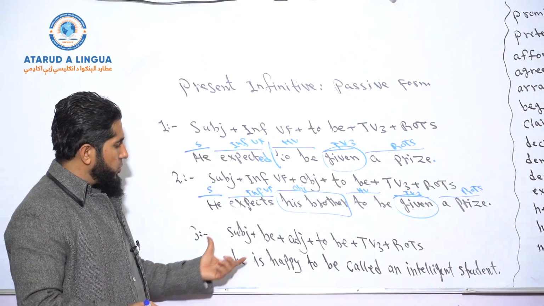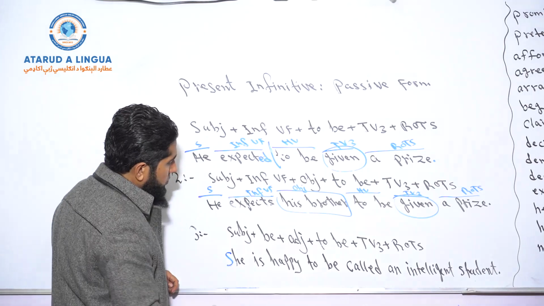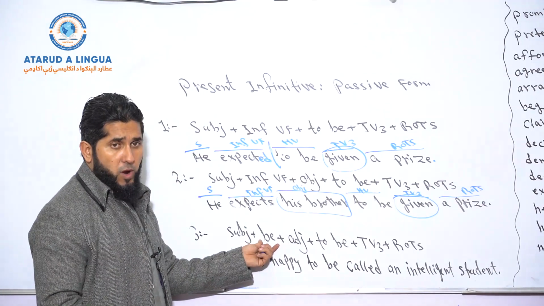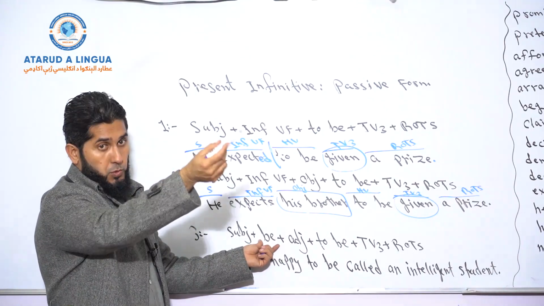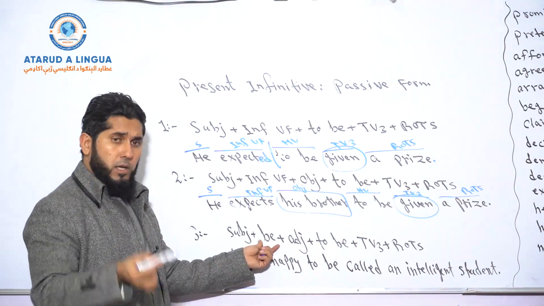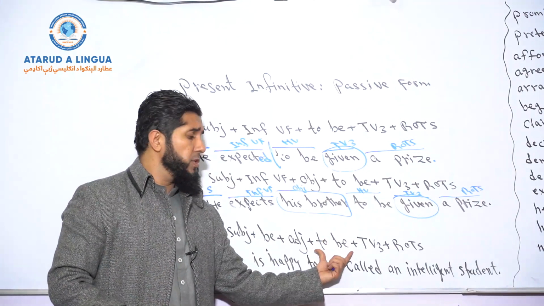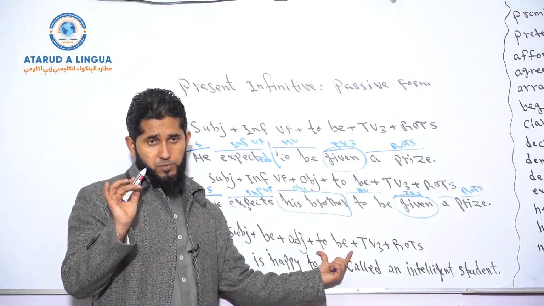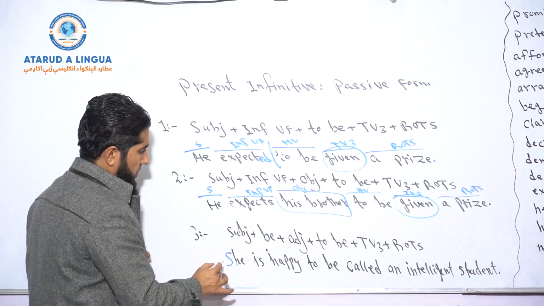And look at the other structure, the same thing over here. Subject plus to be verb: is, are, was, were, will be, is going to be if it's a future tense, if it's past then was, were, and is, are if it's present tense. And then adjective, and after adjective you bring to be as helping verbs, okay? And then transitive verb in third form, the rest of the sentence. So look at the example.